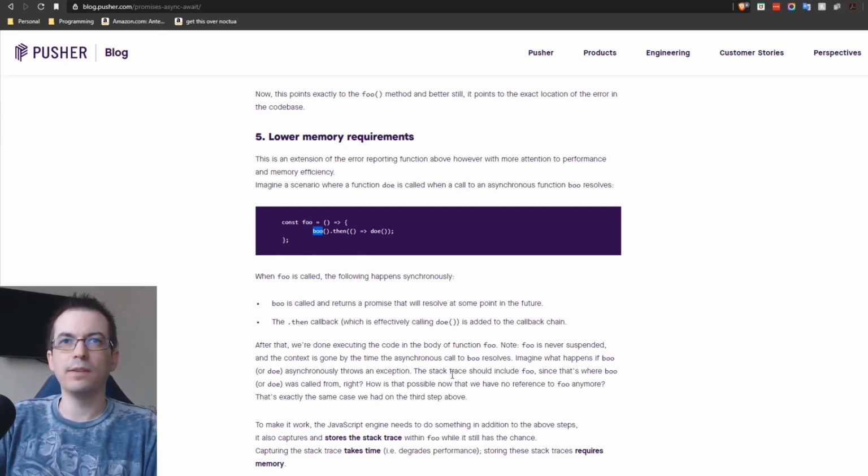So the stack trace should include foo, since that's where boo and do were called from, right? Well, how's that possible now that there's no reference to foo anymore? That's exactly the same case we had in our third step above.